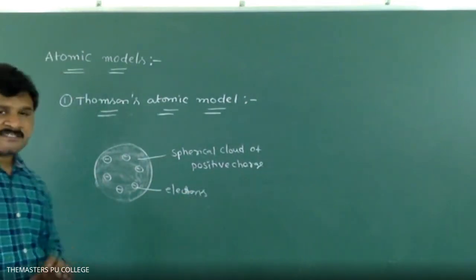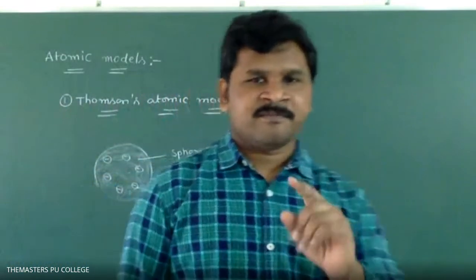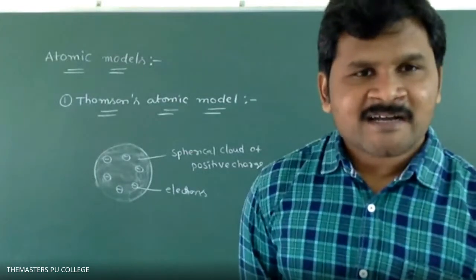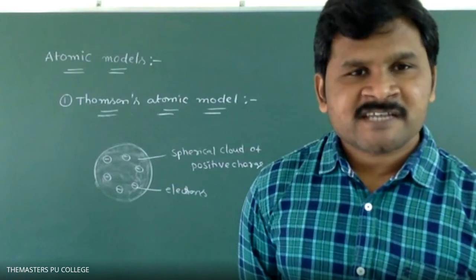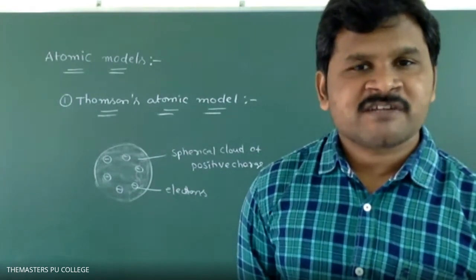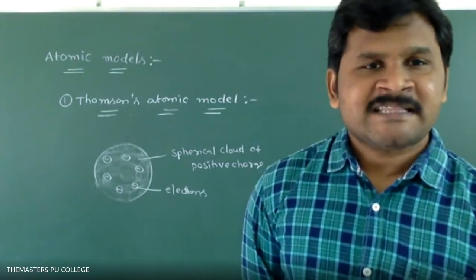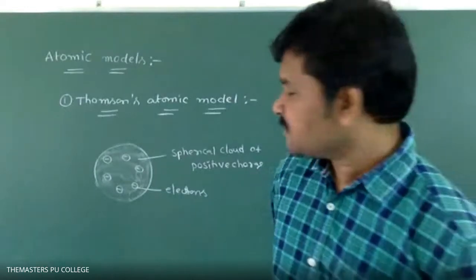This is Thomson's atomic model. So only two postulates. First postulate: atoms are spherical in shape, and in that atom, positive charge is uniformly distributed throughout the atom. Second point: electrons are embedded in the positive charge.